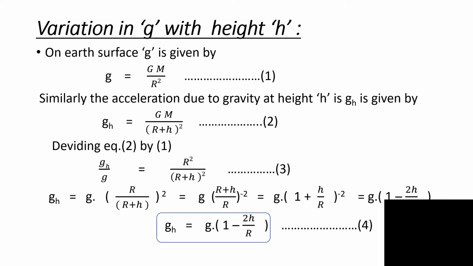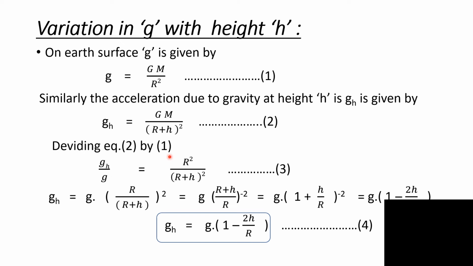Similarly, at height h above the Earth's surface, gh is the acceleration due to gravity. So gh is given by G into M divided by r plus h, bracket square, where the satellite is revolving at height h above the Earth's surface, and acceleration due to gravity at height h above the Earth's surface is gh.